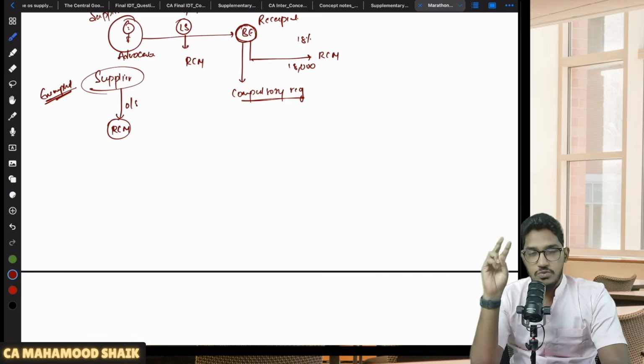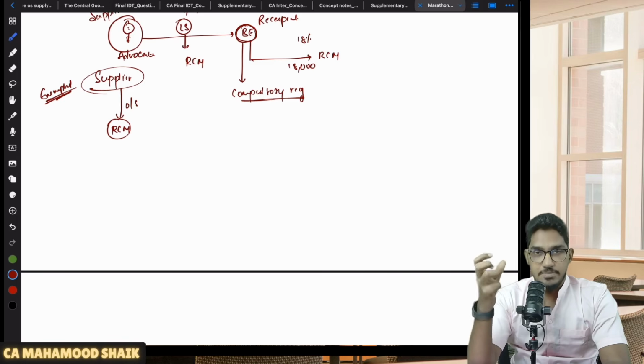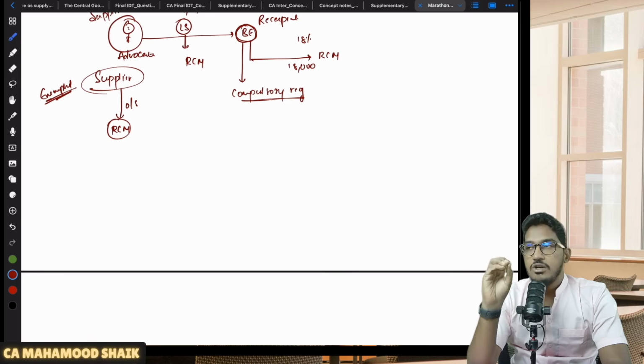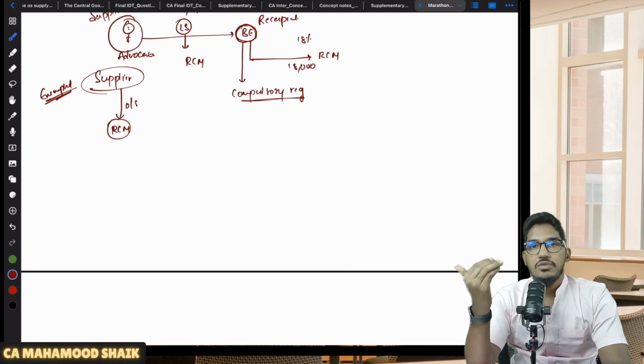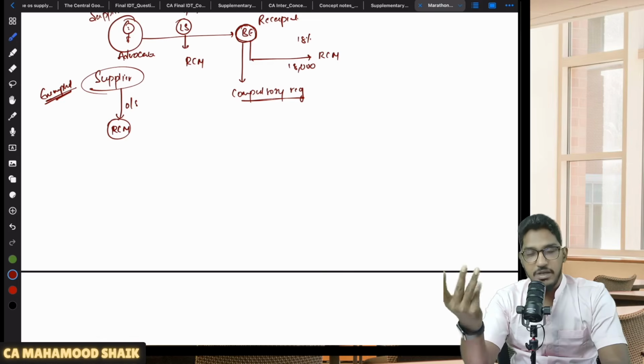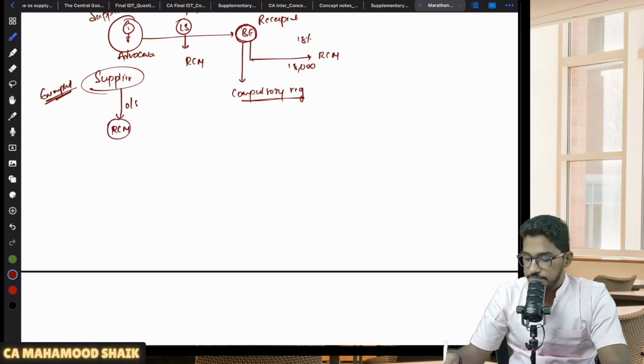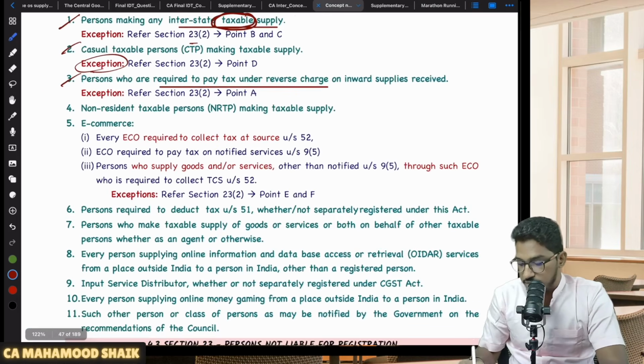Able to understand? In case of RCM, they have put the responsibility of compulsory registration on the recipient. But for exemption, they are thinking from the supplier's perspective. If you are a supplier making outward supplies and all of them are covered under the reverse charge mechanism, your recipient only will make the payment of GST. As a supplier, you don't have a single outward supply on which you are required to collect GST from your recipient and pay it to the government. If you are such a supplier, you have been granted relaxation from registration. Even though your aggregate turnover exceeds the threshold limit, you are not liable for registration. Understood?